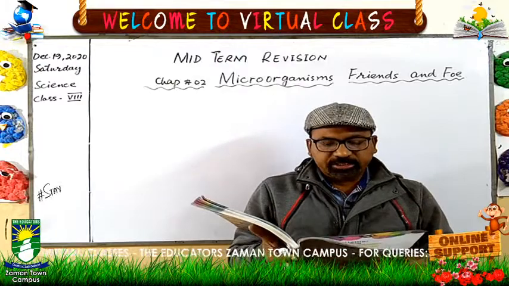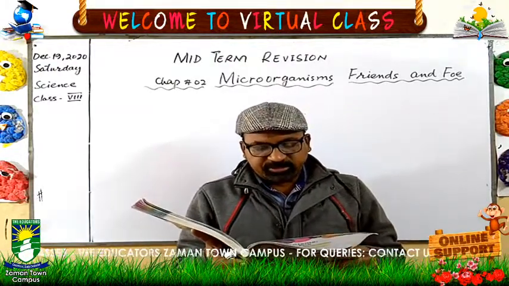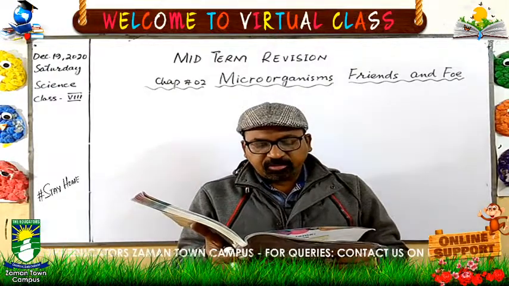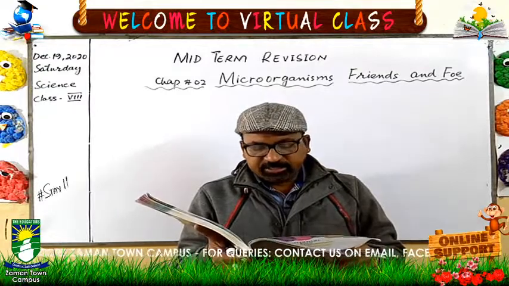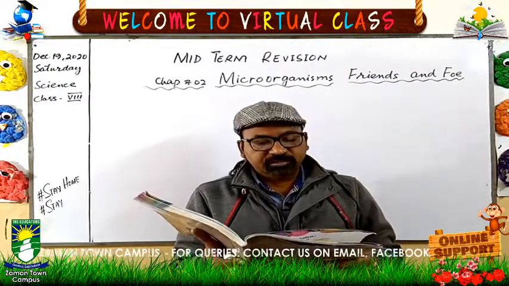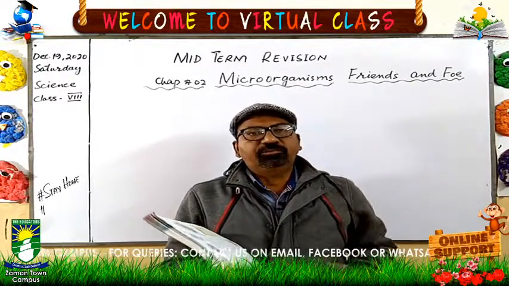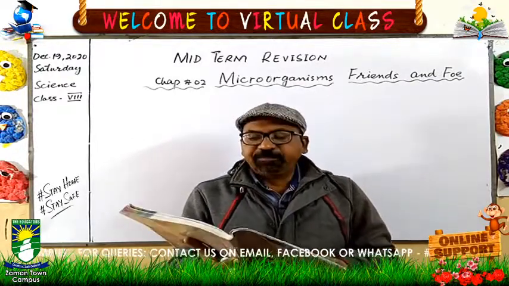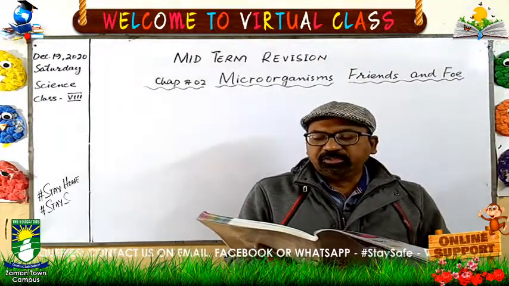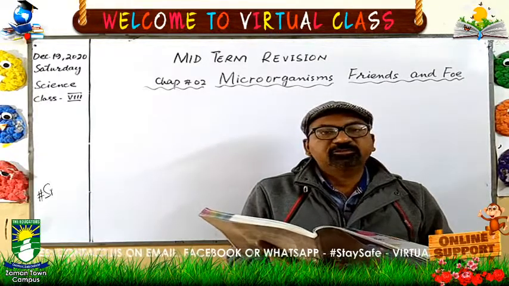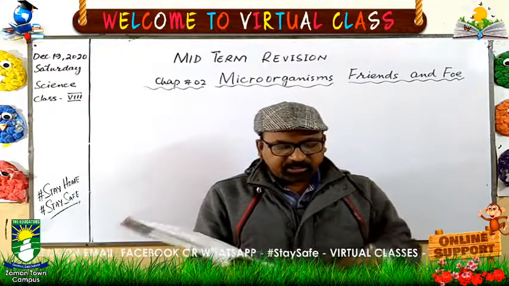Their size is very small, which is mentioned as 1.25 micrometer, and their size varies because there are a lot of bacteria. As regarding their shape, as I have shown you, there are three shapes of the bacteria: bacilli, cocci and spirilla.